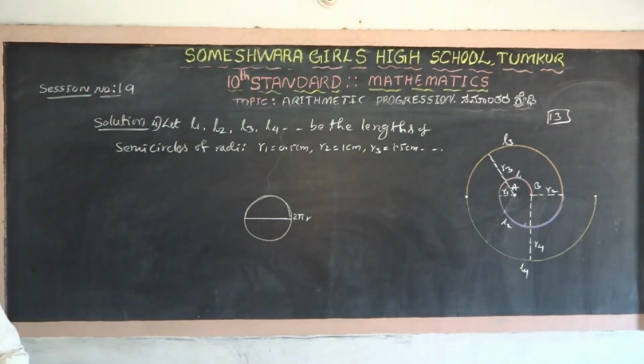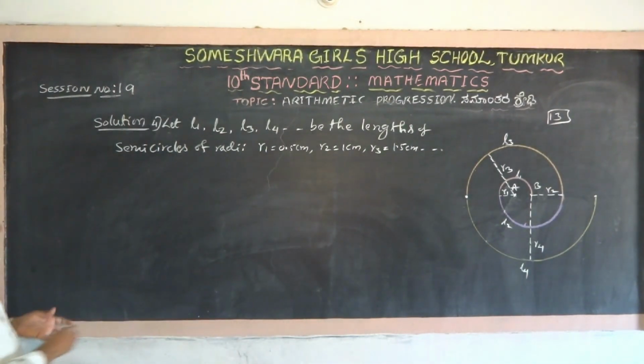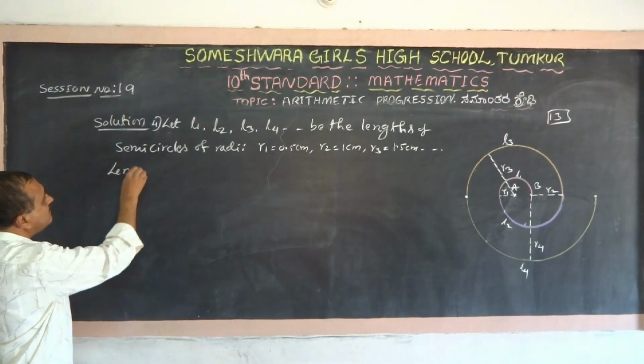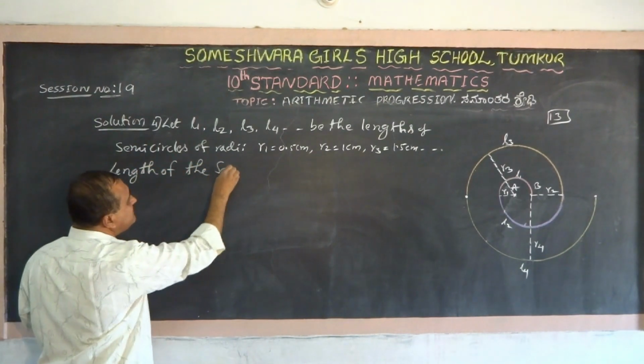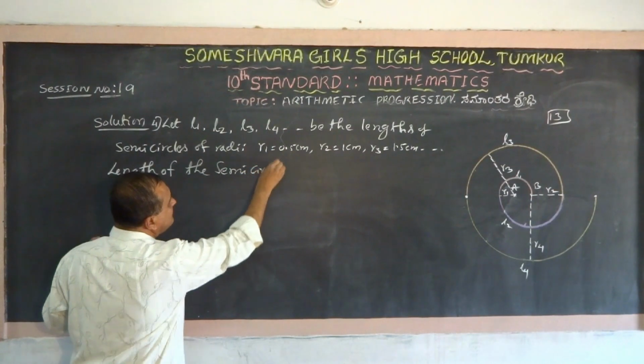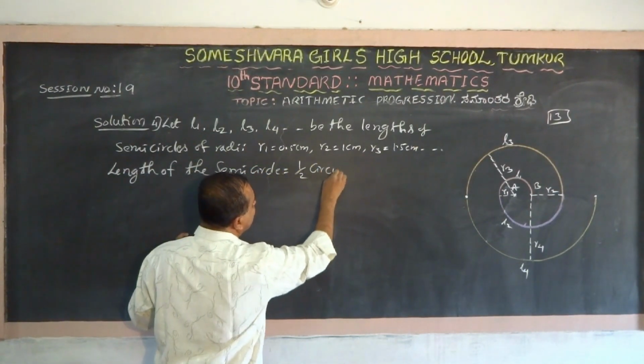Length of the semicircle is equal to half of the circumference of the circle.